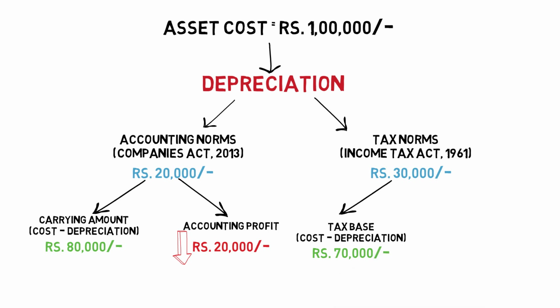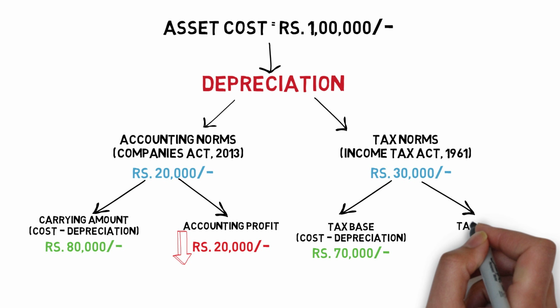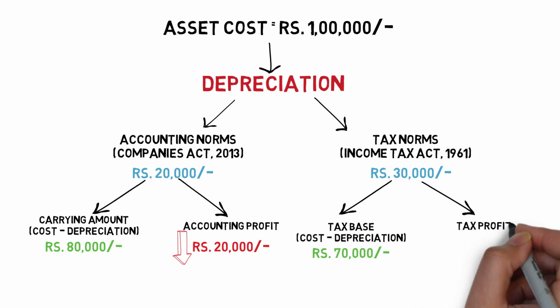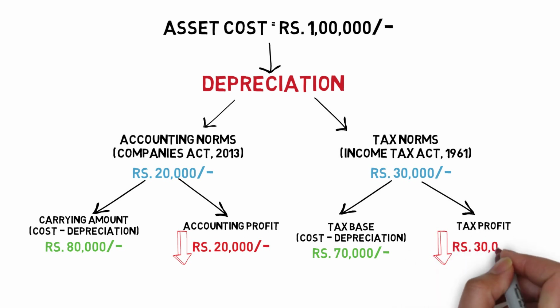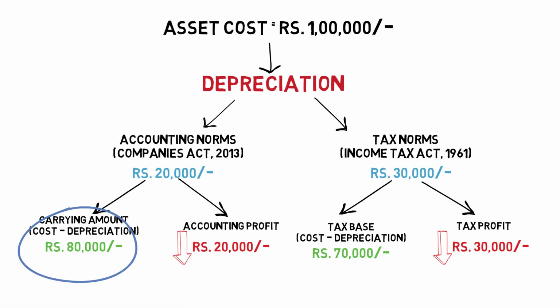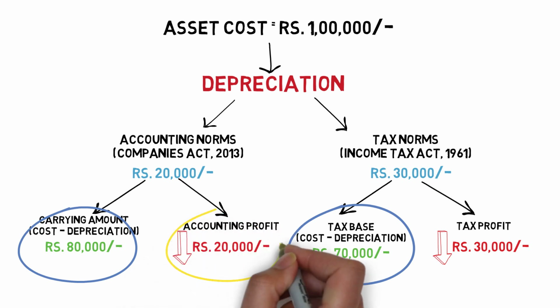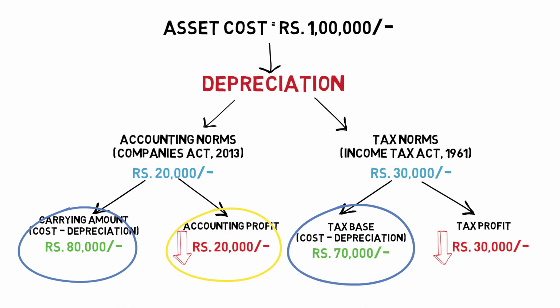Similarly, the tax base would be 70,000 and the tax profit would decline by 30,000 rupees. As you can see, there is a difference between the carrying amount and its tax base, and also there is a difference between the accounting profit and the tax profit.